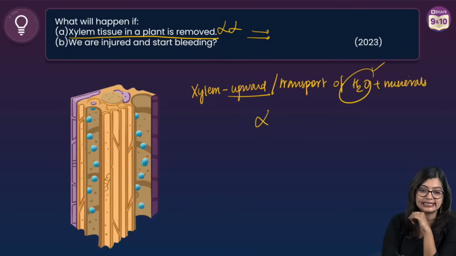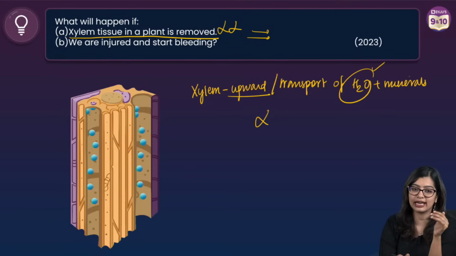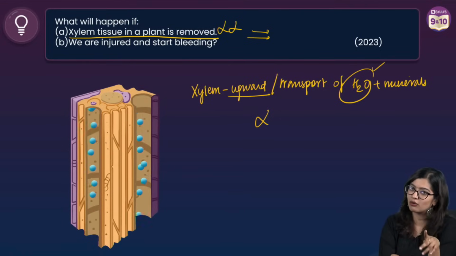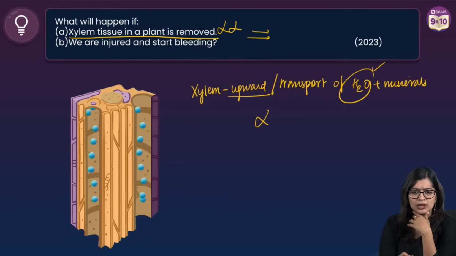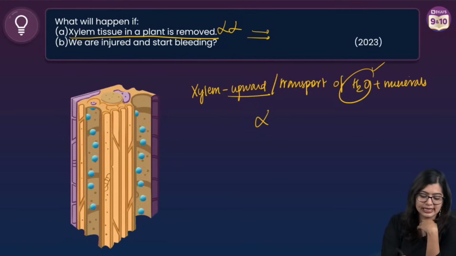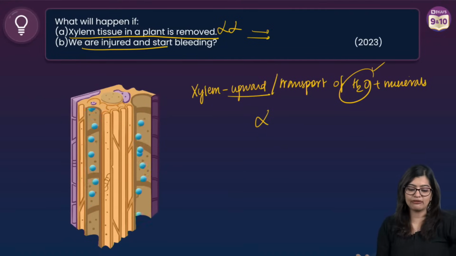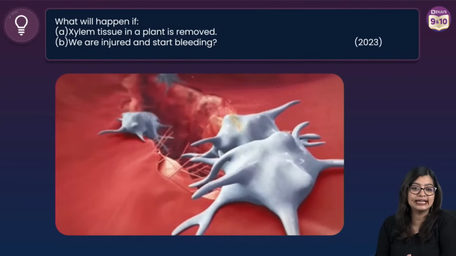Now next up, what do we see? Plants will die due to dehydration. Dehydration is not the word you should use, but you can say it can cause wilting, thereby eventually it will die, right? Now, what else do we see? What would happen if we are injured and we start bleeding?